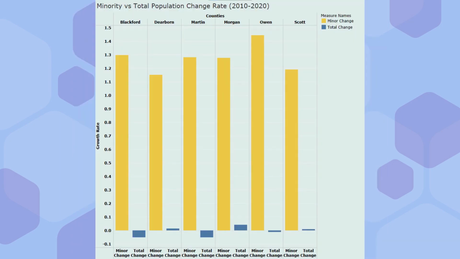Here we have the growth of the total population per those counties we discussed earlier against the growth of the minority population. Here it reveals that the minority population is growing as opposed to the counties themselves being stagnant in population. This is a great thing to discover, as that means the minority population is actively growing in the right direction.